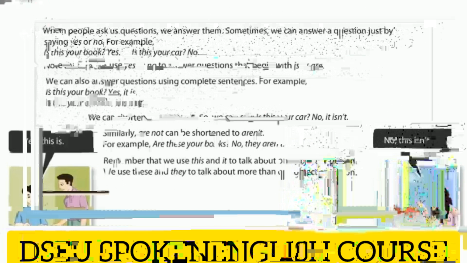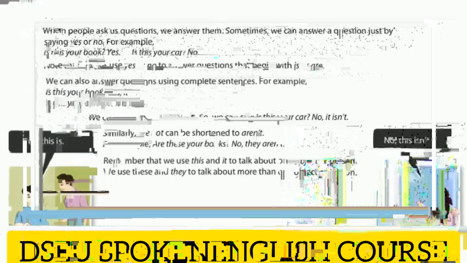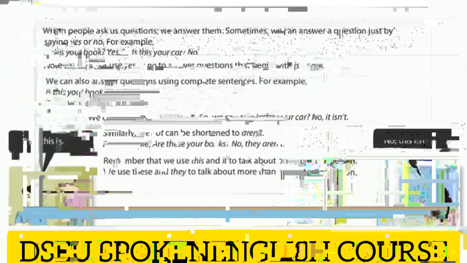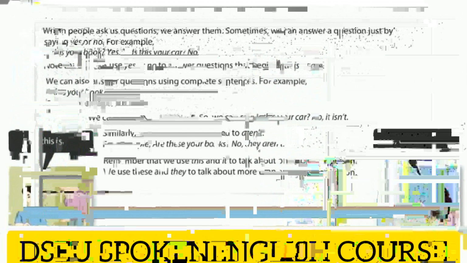We have learned that we can use is and are to ask questions. For example, is this your book? Or, are these your children? Let's learn some more words we can use to ask questions. Look at the pictures and read the questions and answers about the pictures. Observe the words used in the questions and answers.